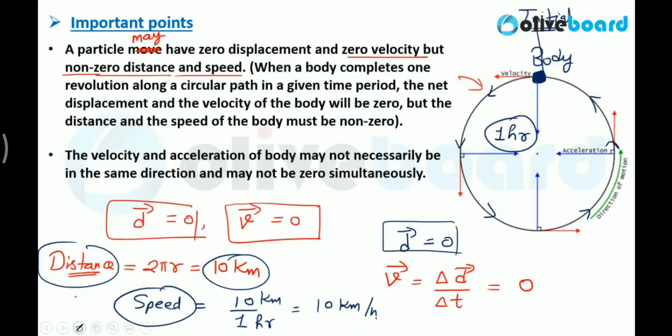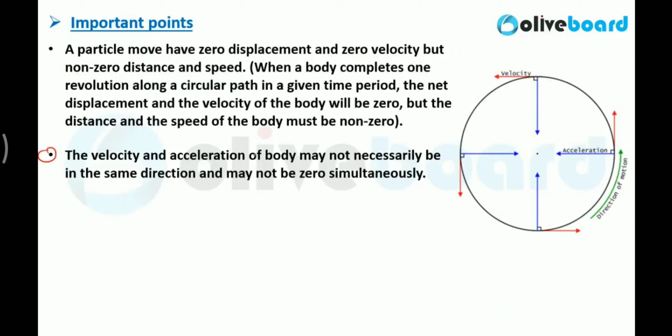Clear? Now what is the second point? The velocity and acceleration of a body may not necessarily be in the same direction and may not be 0 simultaneously. Clear? Here, when a body performs circular motion, don't worry about this concept, you will get to know these motions later.